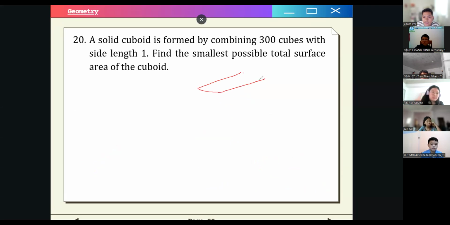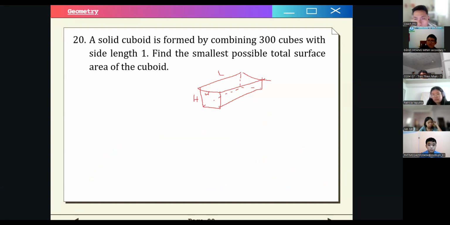Let's draw again, just to show what a rectangular prism or solid cuboid is. Sorry for the drawing. This is the length, the width, and the height. If we want to minimize the total surface area, what would be the best idea? We want to make the dimensions as close to each other as possible. We want the length, width, and height as close to each other as possible. So how do we do that?